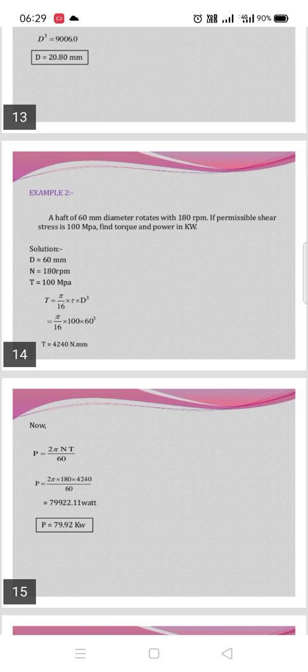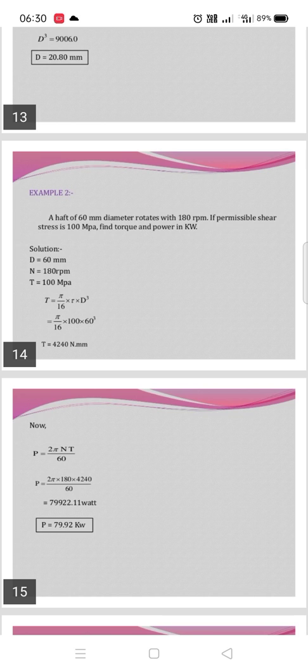A shaft of 60 millimeter diameter rotates at 180 rpm. If the permissible shear stress is 100 megapascal, find the torque and power in kilowatt. Here all of the data is given: the diameter, the rpm speed, and the shear stress tau.